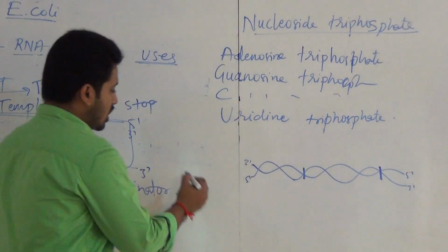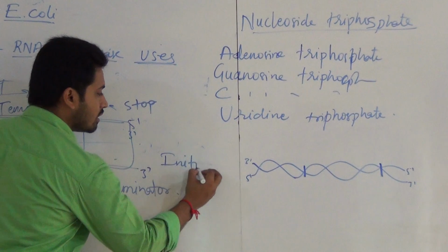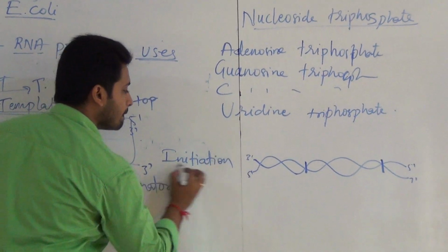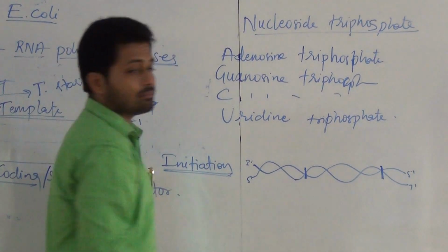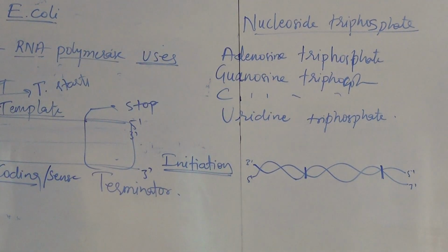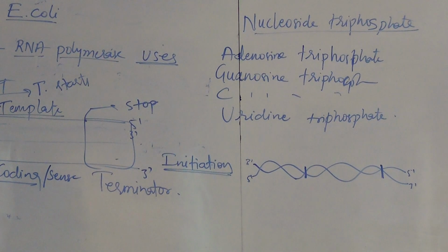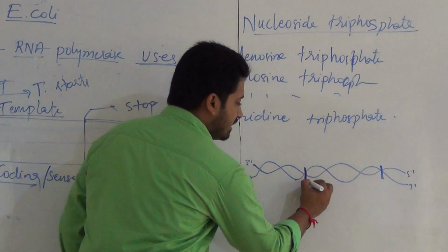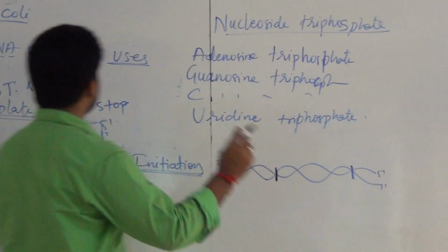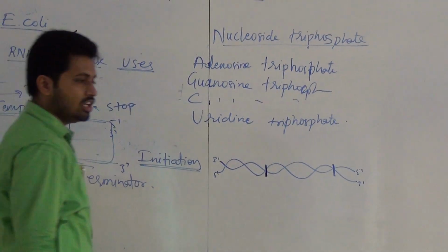This process is called initiation. At the initiator site, which enzyme comes? That is our RNA polymerase.